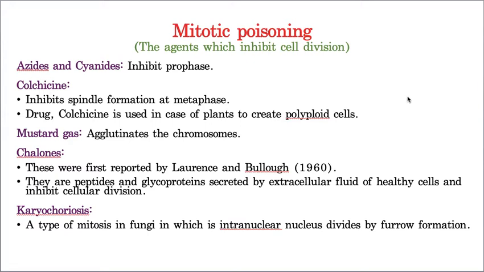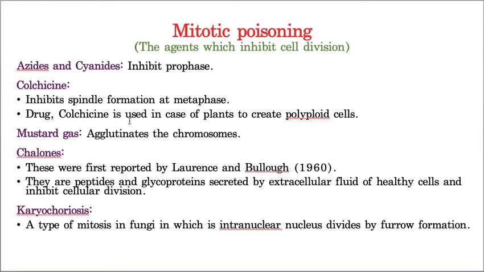So for that they developed certain chemicals, and those chemicals are nothing but what you call mitotic poisons. See, azides and cyanides inhibit the prophase, whereas colchicine inhibits the spindle formation at metaphase. Because of that, colchicine is used to bring polyploids in plant cells.